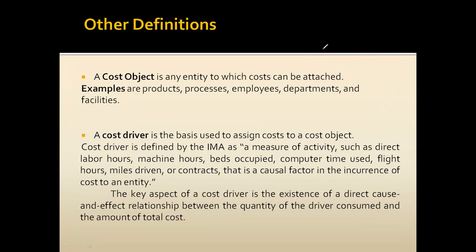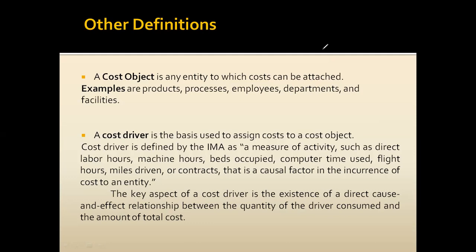These can be different examples of cost objects.